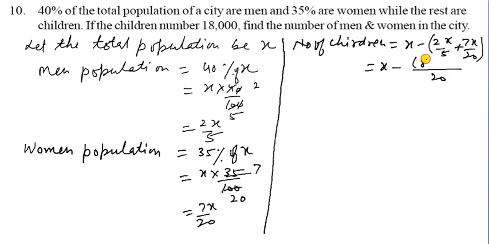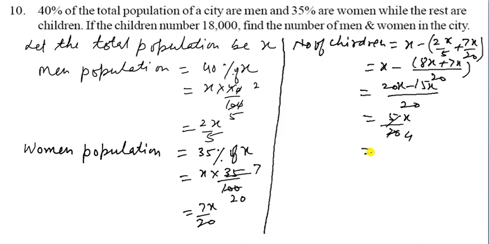Taking their LCM, LCM is 20. 5 4s are 20 and 4 2s are 8, so 8x, and here is the 7x. So total with LCM 20, 20x minus 15x, so we get 5x upon 20. 5 1s are 5, 5 4s are 20. So it becomes x upon 4.